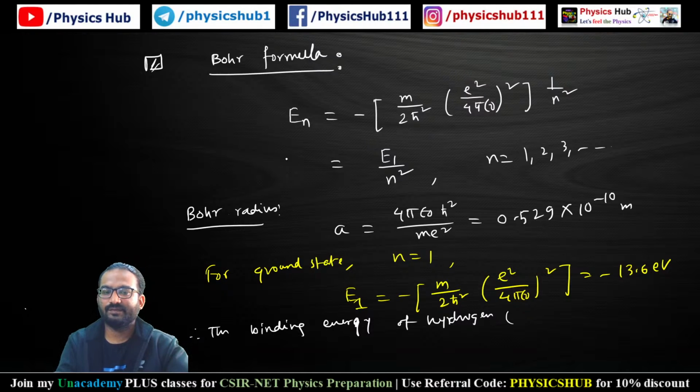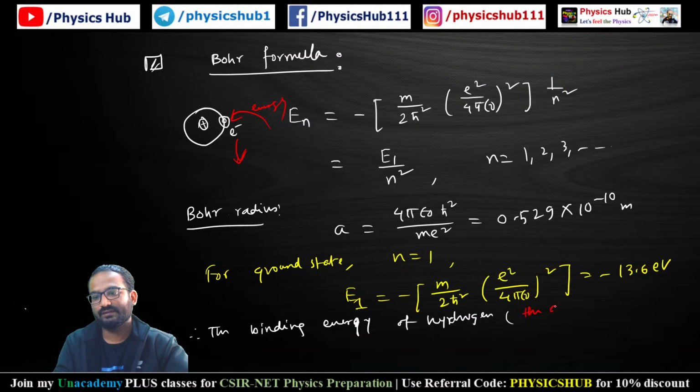What is binding energy? Basically, if you have, let's say this is an electron, and you want to extract this electron outside, you need to apply some force. You need to apply some energy. That amount of energy which is required to remove an electron from its orbit is known as the binding energy.